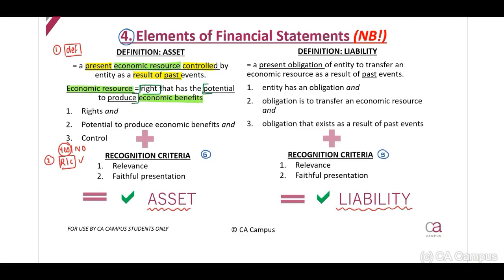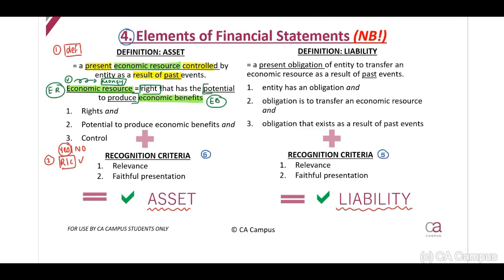Therefore, when I think about this, it is a right, it is something that has the potential to provide money. This is in my mind, money, income. And this is our economic benefits. Identify the difference. We are talking here about economic resource and economic benefits.